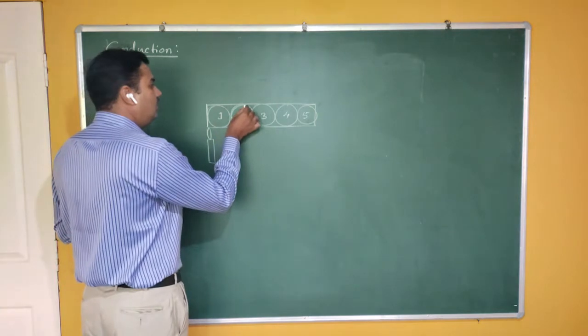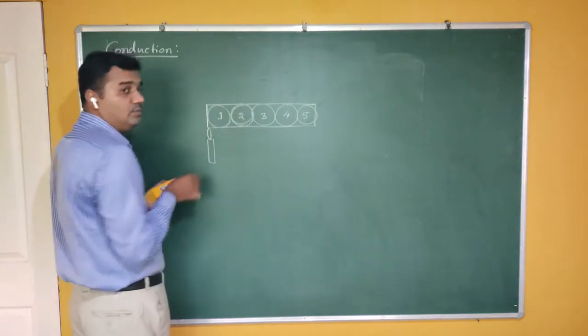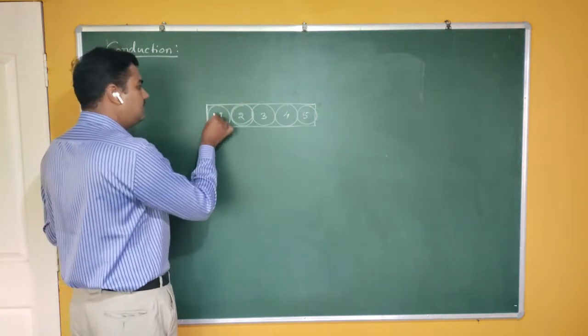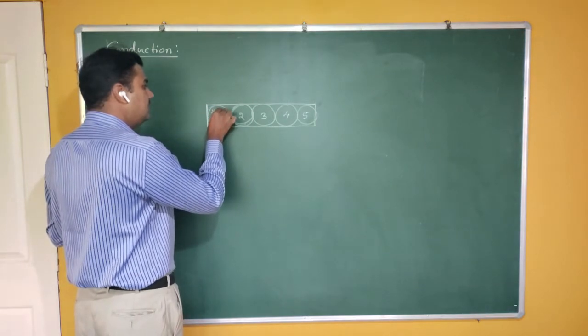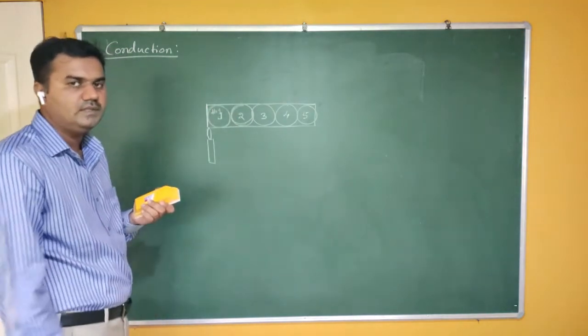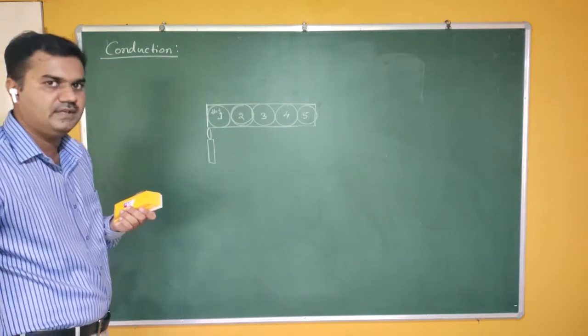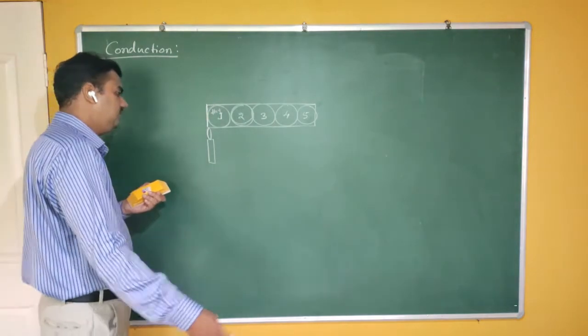As you can see, molecule 2 is in contact with molecule 1. Once it becomes a hot molecule, it attains some temperature. That state we call the steady state. Let me explain that in some other class.